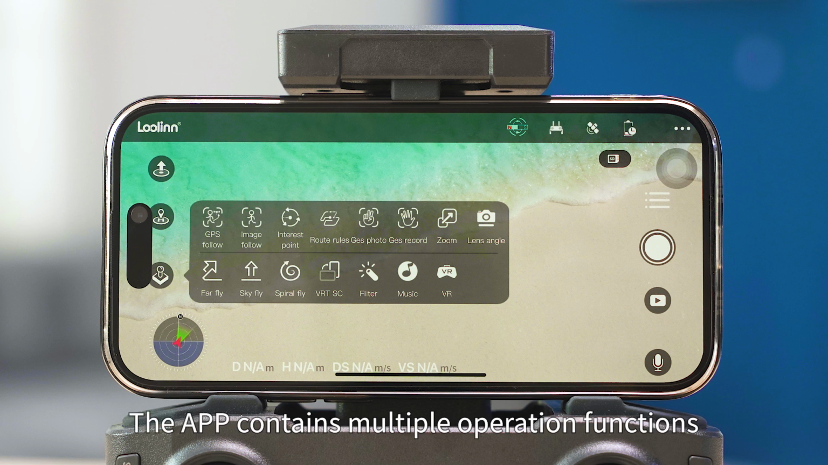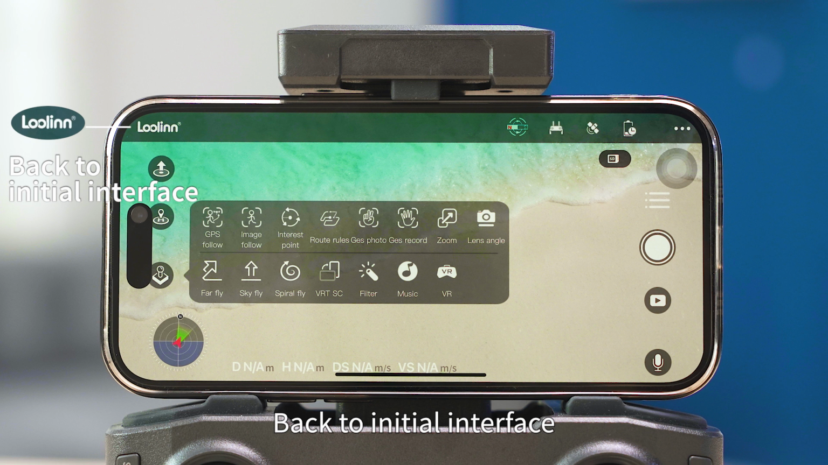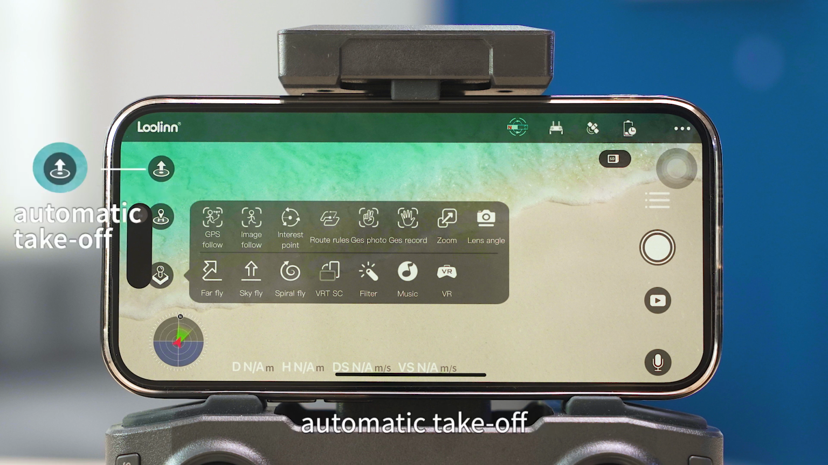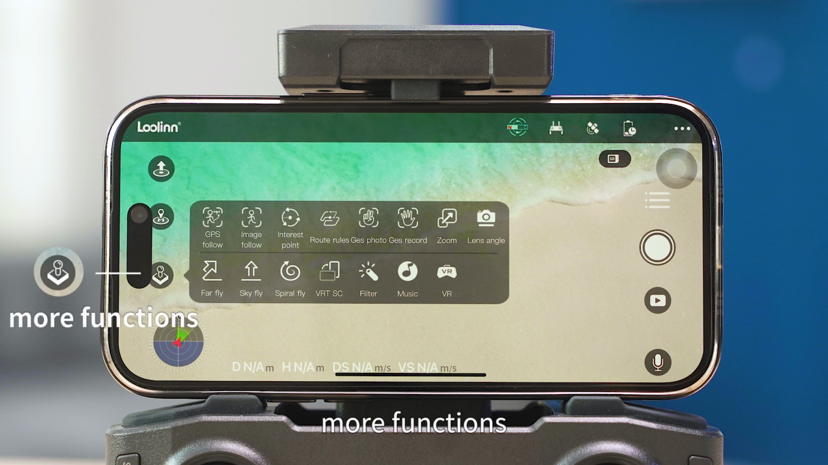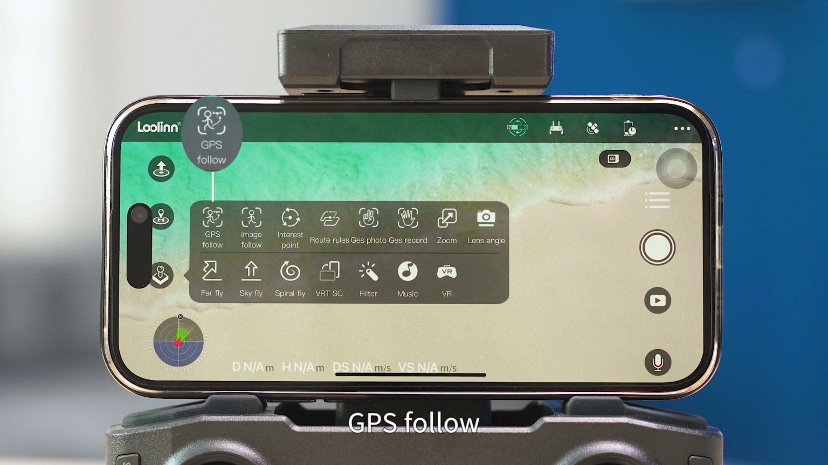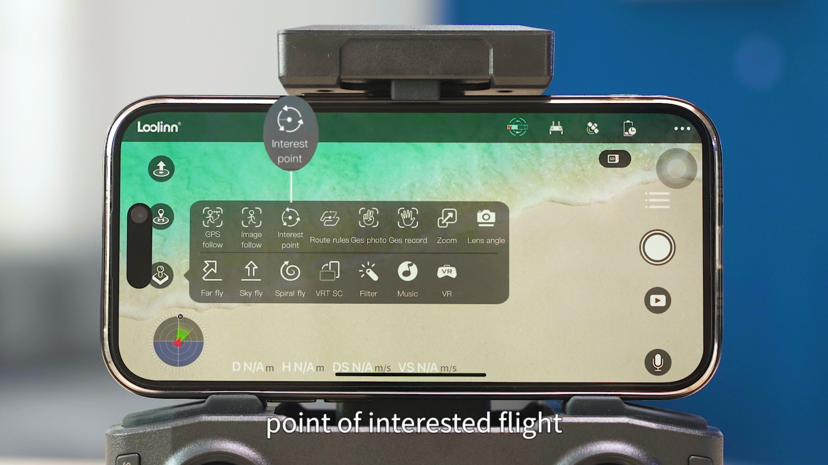The app contains multiple operation functions. Back to initial interface. Automatic takeoff. GPS return home. More functions. GPS following. Image following. Points of interest flight. Waypoint flight. Gesture photography. Gesture shooting.